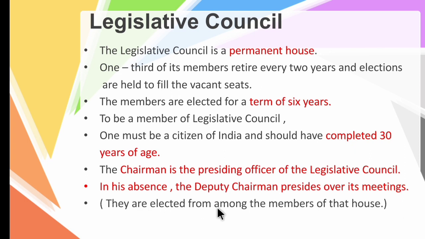They are elected from among the members of that house. So the chairman and the deputy chairman are elected among the members themselves. So the legislative council is a permanent house and the term of office is 6 years. And to become an MLC, one should have completed 30 years.